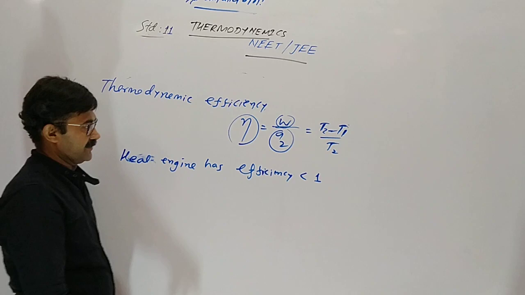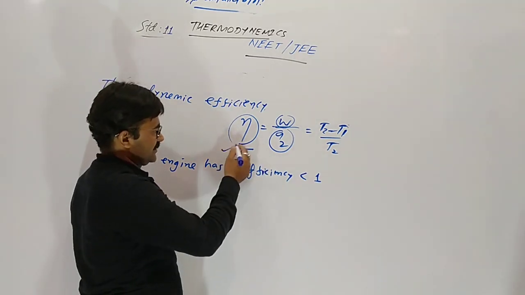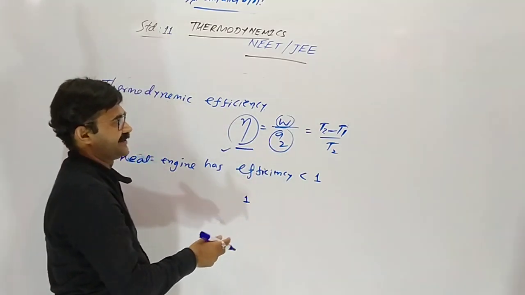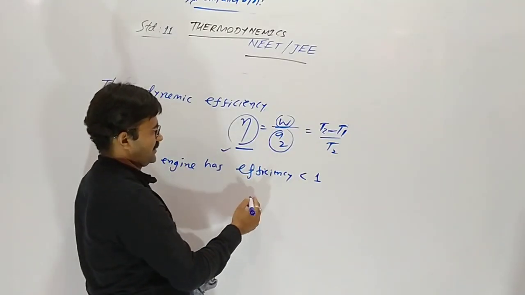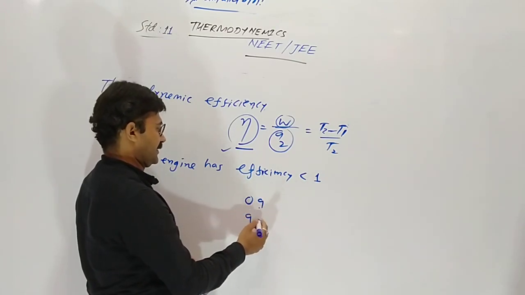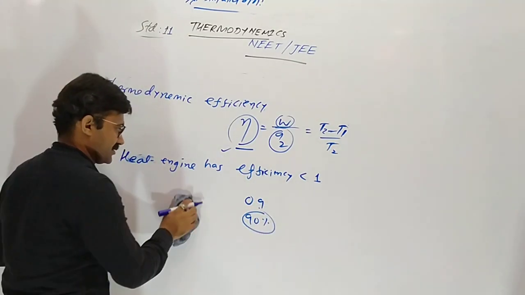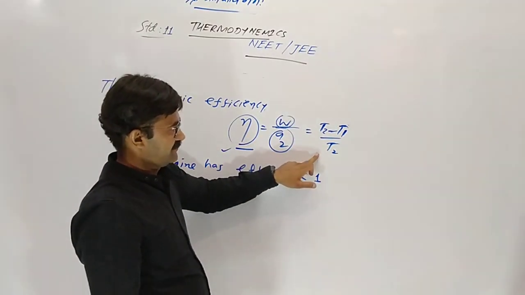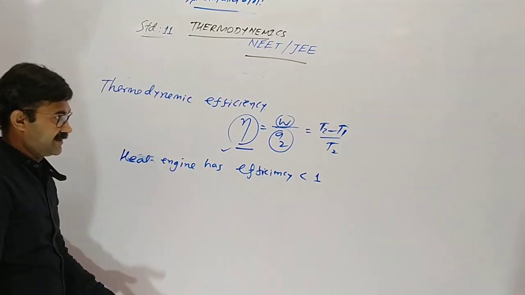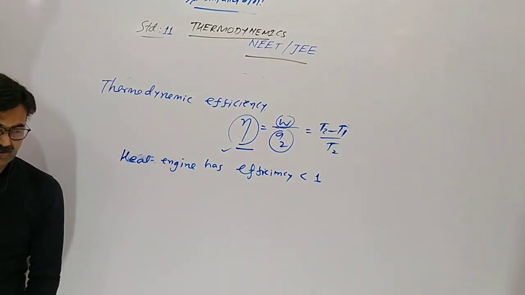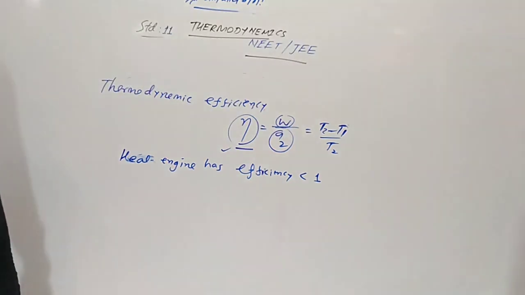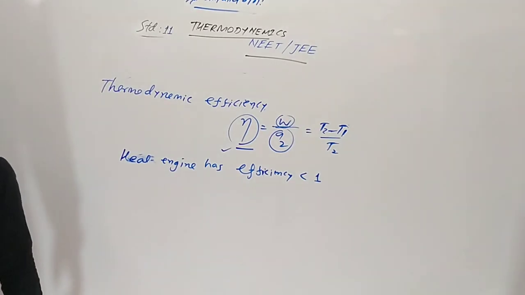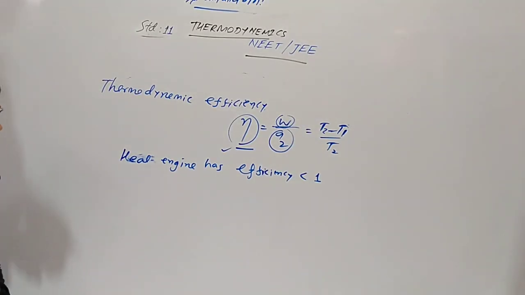So eta is less than 1. This is a fraction. A fraction multiplied by 100 gives a percentage. Suppose the efficiency is 0.9. When we multiply by 100, it is 90%. Understood? Otherwise, eta of the engine is also obtained from (T2 minus T1) upon T2. Here T2 is the final temperature and T1 is the initial temperature, and T2 is higher than T1.